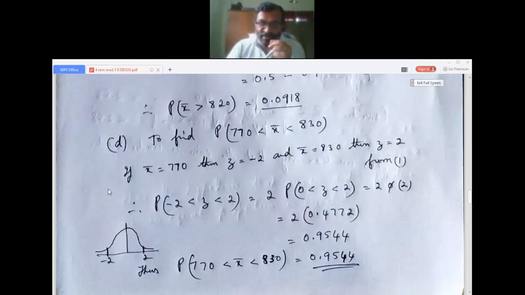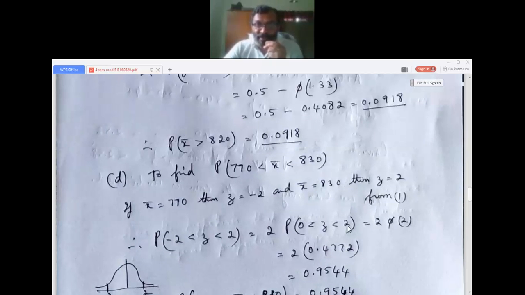You have to understand a little bit from module 4, about normal distributions. It is very simple. Now, 2 times we write the highest value, that is phi of 2. Phi of 2 you can find from the normal distribution table, and you will get the value as 0.4772.